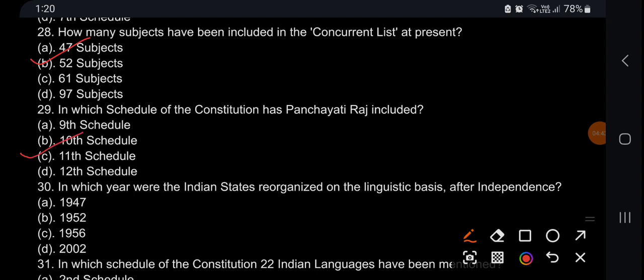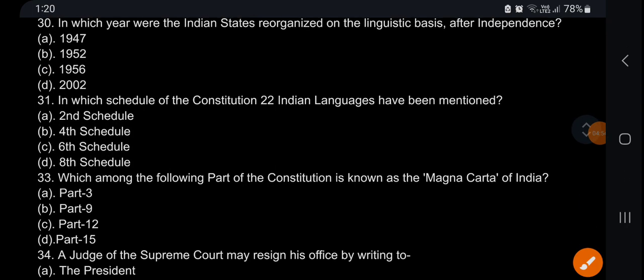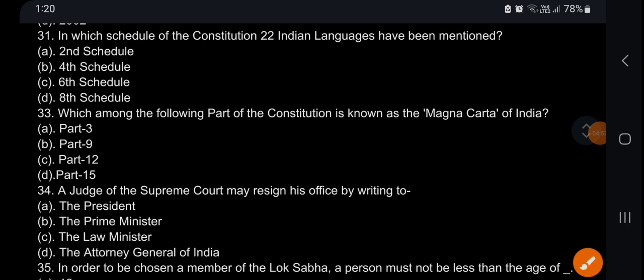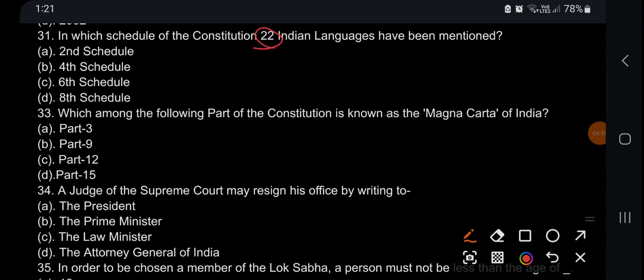In which schedule of the Constitution has Panchayati Raj included? 11th schedule. In which year were the Indian states reorganized on linguistic basis after independence? It's 1956. In which schedule of the constitution 22 Indian languages have been mentioned? It's 8th schedule. In which among the following part of constitution is the Magna Carta of India? It's part 3, the FRs, fundamental rights.